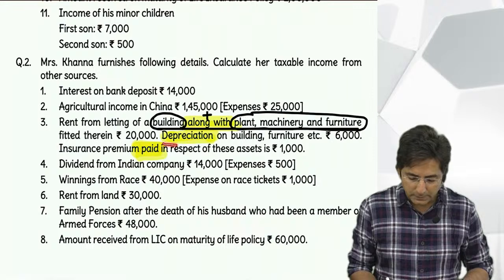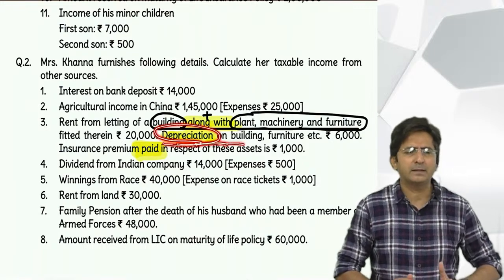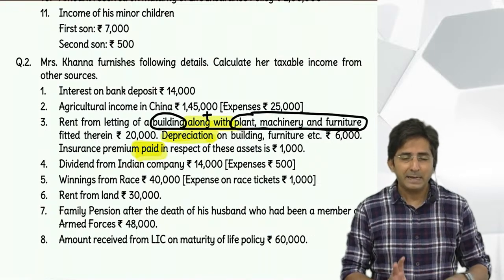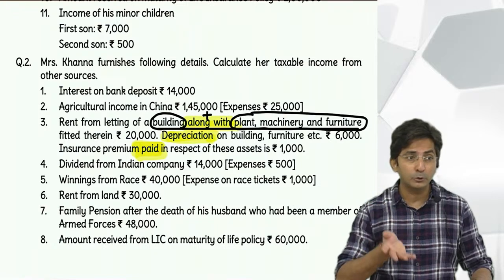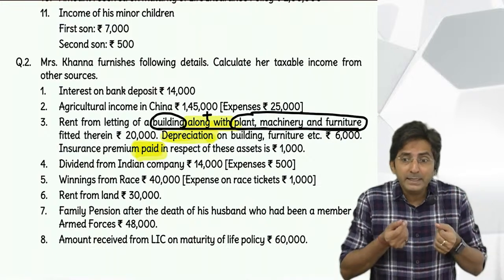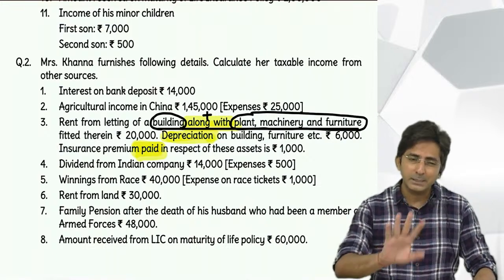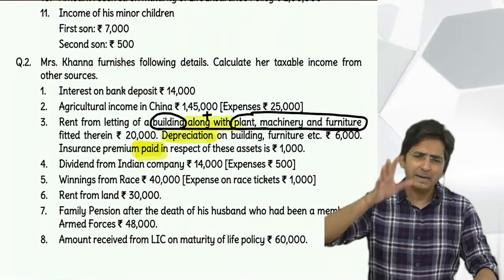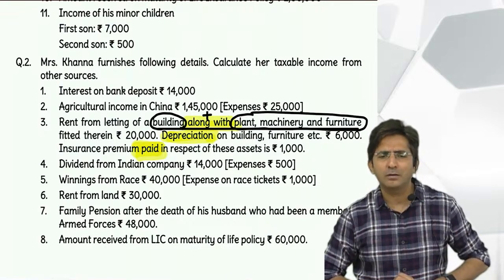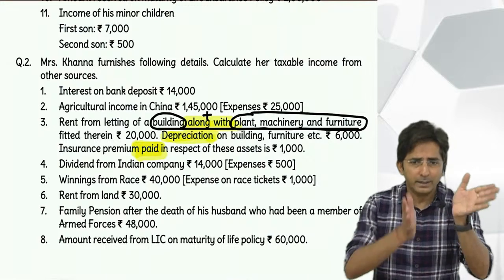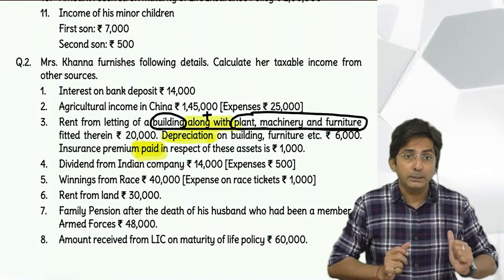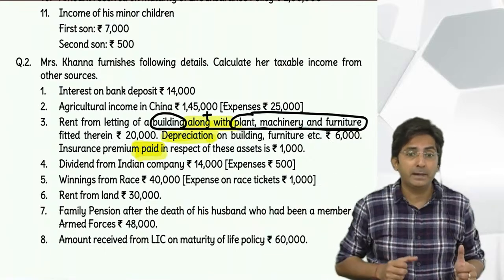See, some students say depreciation is a non-cash expense. See, it doesn't matter. Depreciation in accounts you are taught it is non-cash. But actually depreciation also is an expenditure because you incur the cost. And cost of the asset, you have spent money. So in accounts you are just taught like depreciation, non-cash, but actually even depreciation has involved cash. You calculate depreciation on what? On the cost of the asset. And to incur the cost you have paid money. So eventually it's an expense. But see, you cannot deduct the full cost of asset. It becomes a capital expenditure.